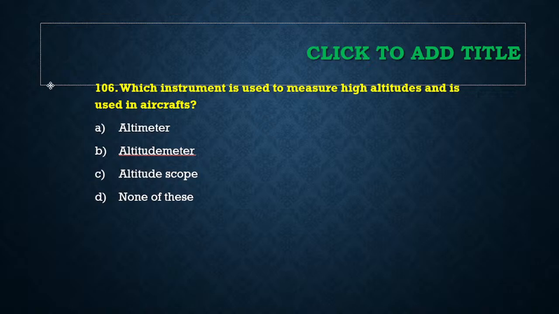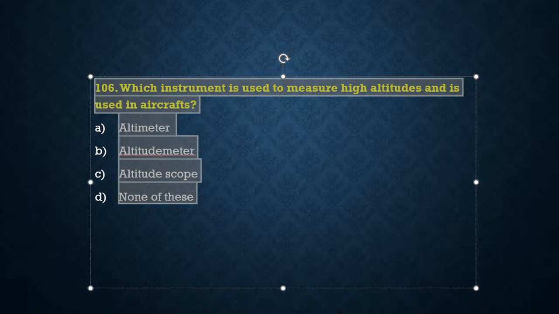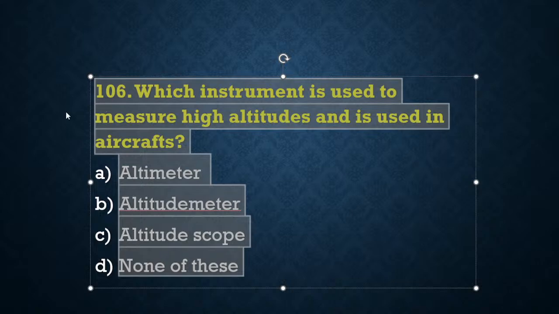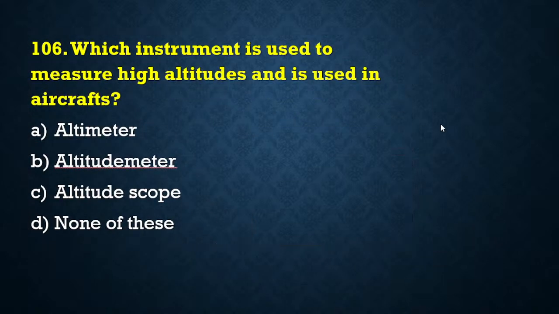Okay, so you have to carefully do this topic. The next question, number 6. Which one among the following instruments is used in aircrafts? इनमें से कौन सा जो इंस्ट्रूमेंट है हम उसको कहाँ यूज करते हैं? We are using it in aircrafts. And for what purpose we are using? We are using it to measure high altitudes.